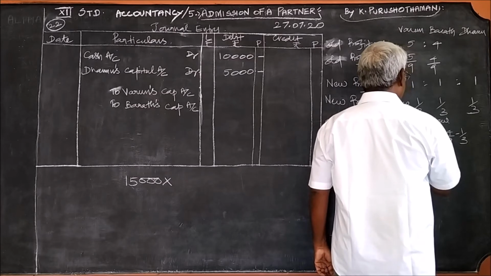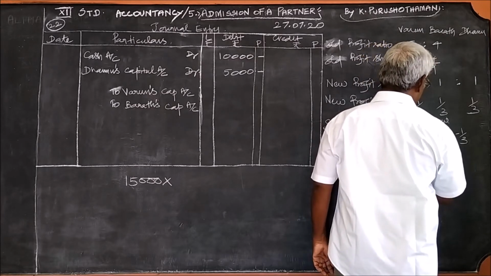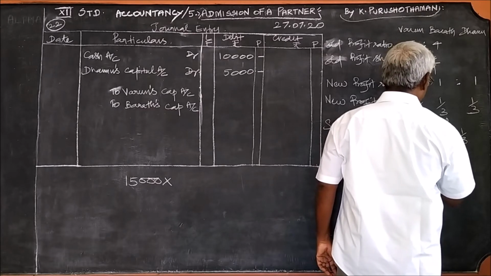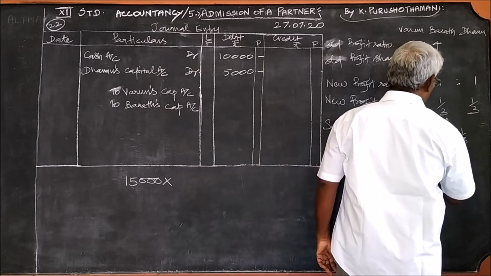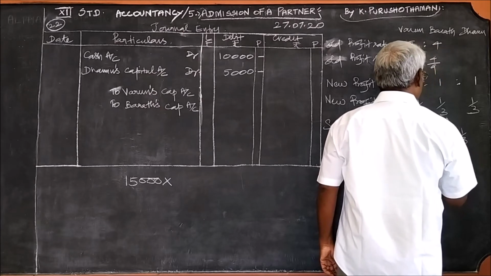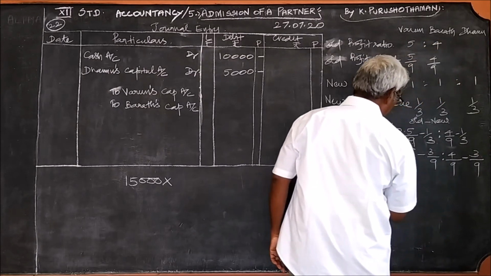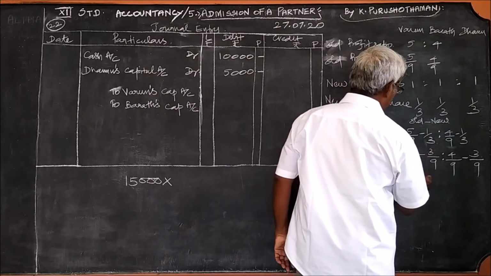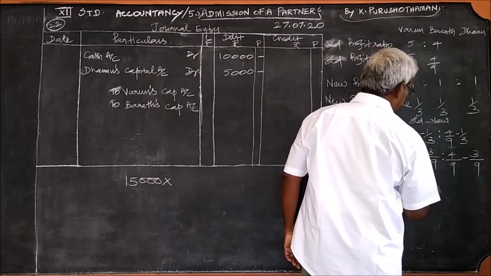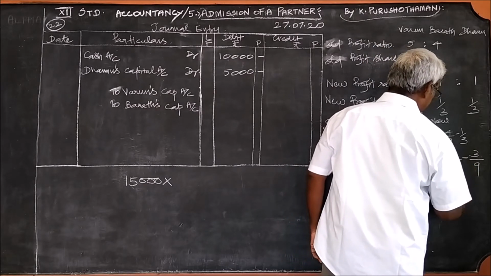To convert 1/3's denominator into 9, 3 3s are 9, 3 ones are 3. Here also 4/9 you keep as it is, minus 3/9. So it is 5 minus 3, 2/9, 4 minus 3, 1/9.